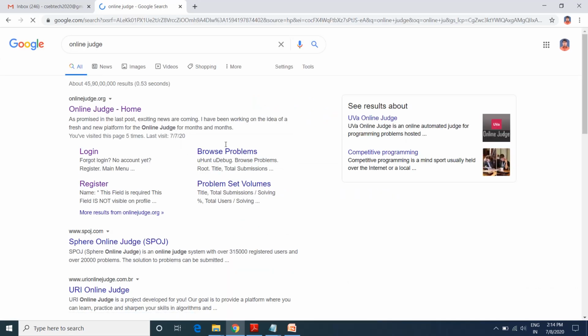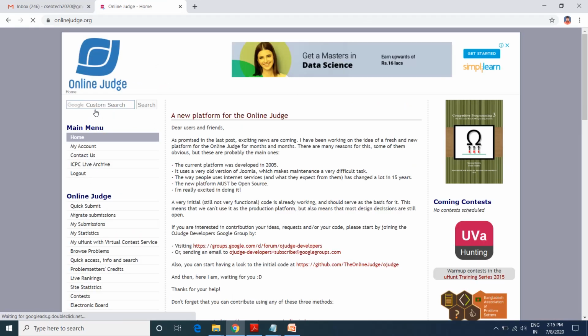You will see the list of websites, and the first one is Online Judge home. Click on the first link which appears after the search. It will show you the home page of the online judge.